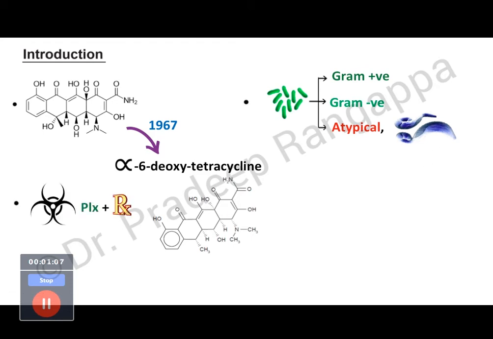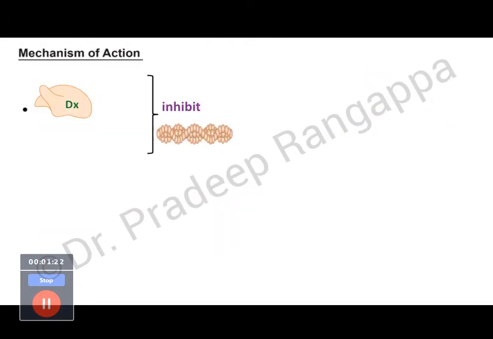Another distinct advantage is it has a role in biological warfare for both prophylaxis and treatment. More so in this day and age where there is a threat of biological warfare, doxycycline remains a secret weapon against these agents.